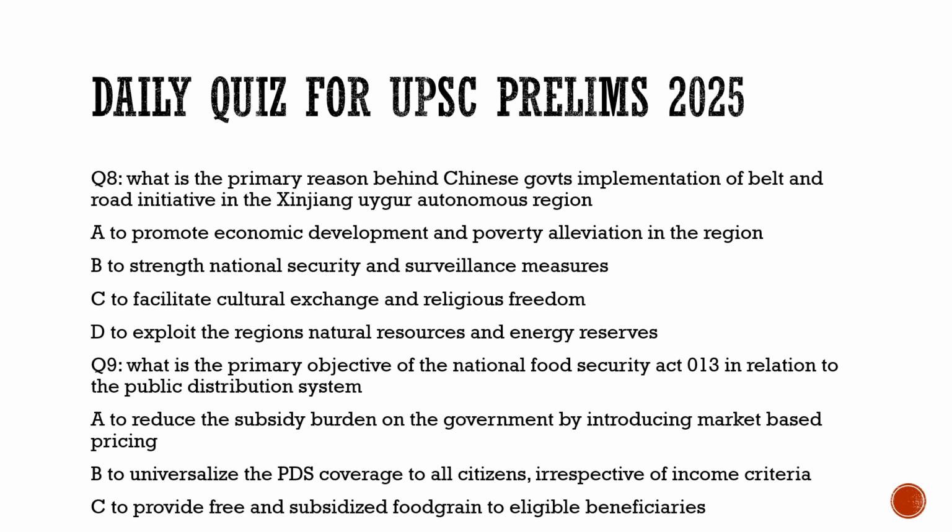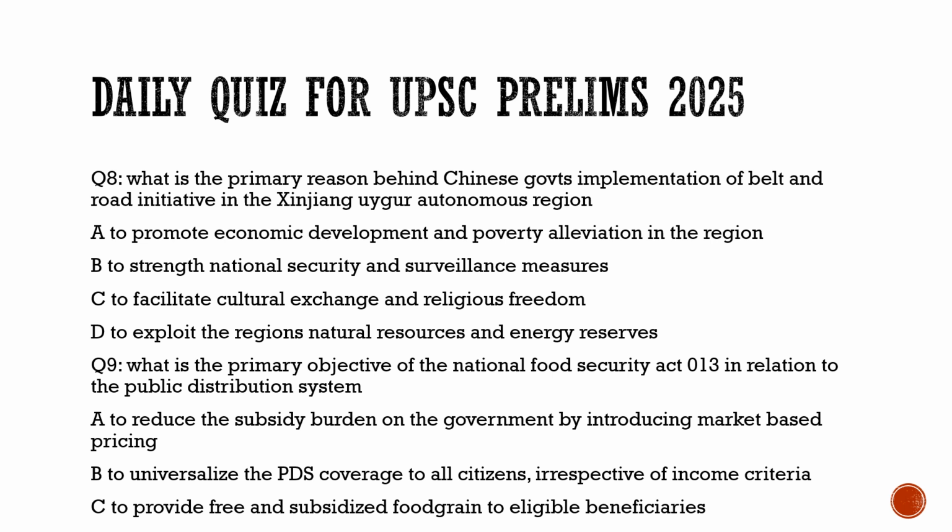Now, coming to the question number 8, let's see what does it ask us. We studied about Xinjiang region. We discussed how it is important for India and how China controlled it, and we discussed about the Uyghur Muslims problems there. So with respect to that, here the question is asked as what is the primary reason behind Chinese government's implementation of a Belt and Road Initiative in the Xinjiang Uyghur Autonomous Region. So what do you think, what is the primary reason for that?